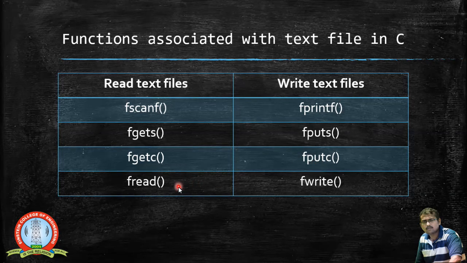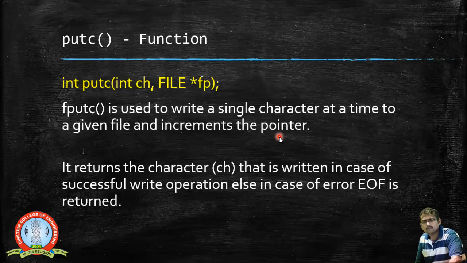As a whole, when you want to read the entire file, we can use the fread function. Similarly, when you want to write something inside the file, you can use the fwrite function. We will see some examples related to all these functions like fprintf, fputs, fgetc, fread, etc. This is one particular function that we have seen in the previous slide, putc, which is used to write the file. We need to write something inside the file, and this will write character by character.